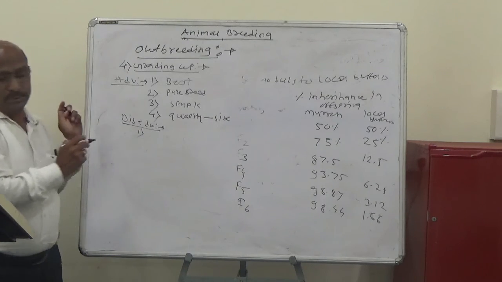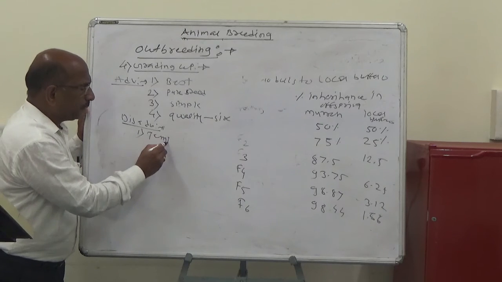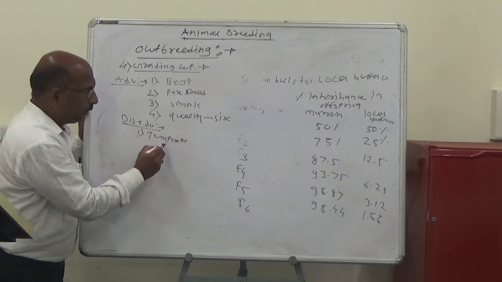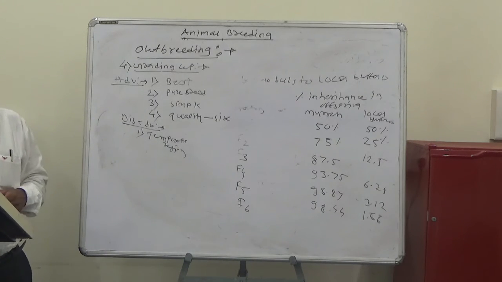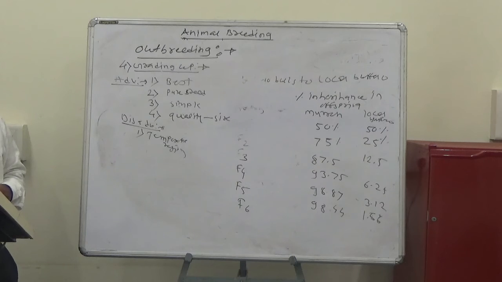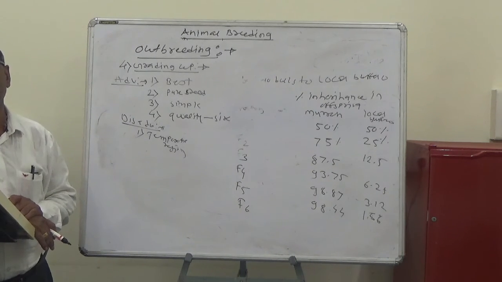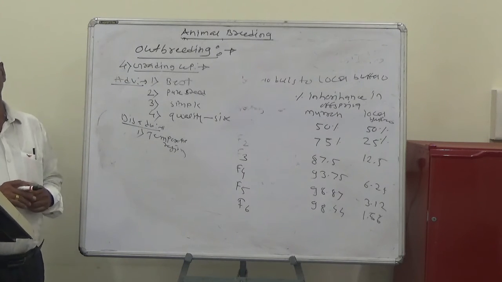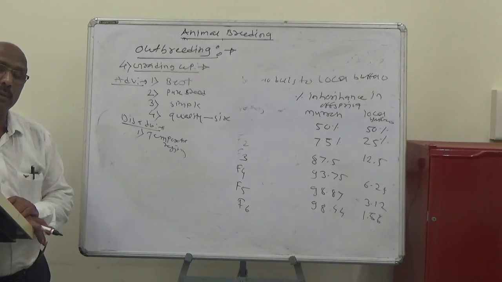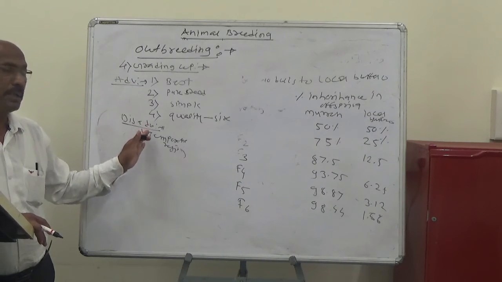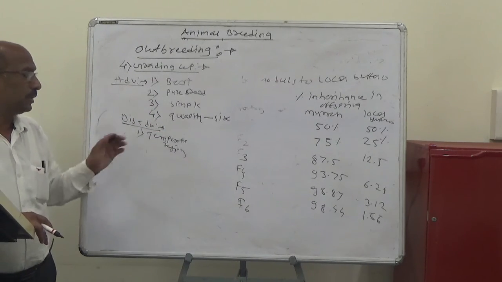And the disadvantages of grading up. The first disadvantage is that pure breeds from the temperate regions may not give good results in tropical climates. We need breeds suitable for the temperature of each country's area. So that is the first disadvantage.